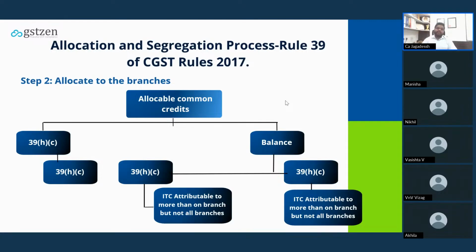Now allocation and segregation. Rule 39 has provided how to allocate to the branches. Now we'll see how the common credits will be allocated across the branches. If you see Rule 39, if you have received any service which is attributable only to one branch, in that case you have to allocate the whole of such input only to that branch. Okay. Now, coming to Rule 39 again,